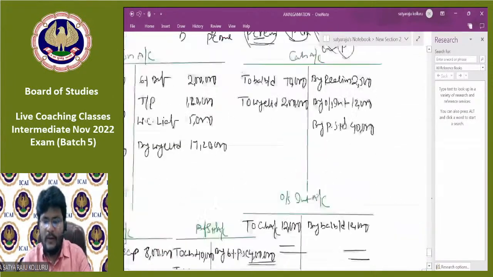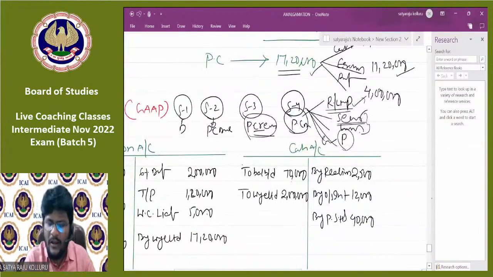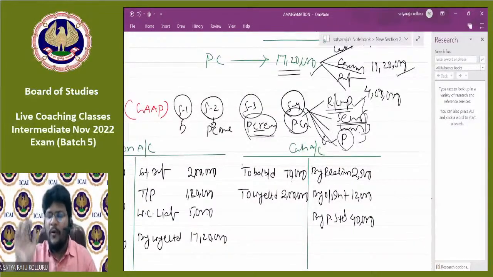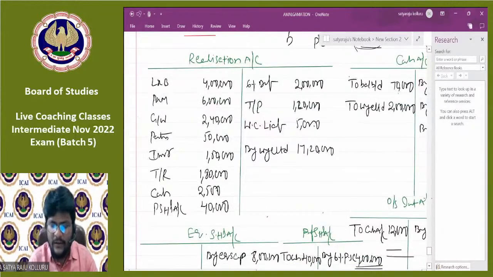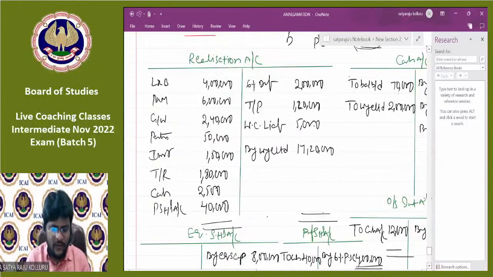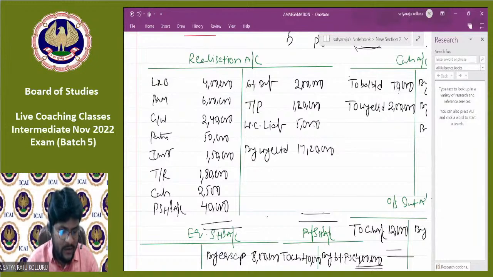Next, for all the parties, payment is over except the equity shareholders. Before making final settlement to the equity shareholders, first you need to close the realization account. Can you please close the realization account, all of you? Let me know the profit or loss situation. Please, all of you participate, guys. Please, all of you, let me know the realization profit or loss, how much is it?